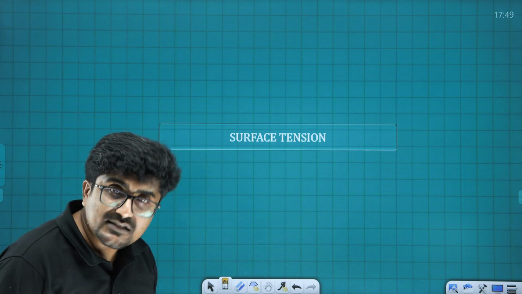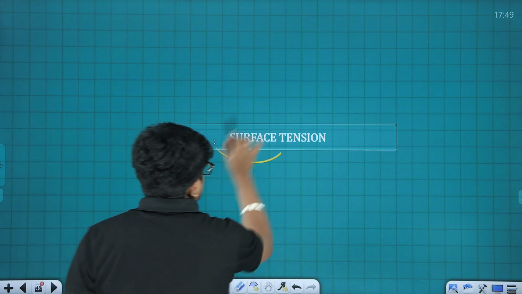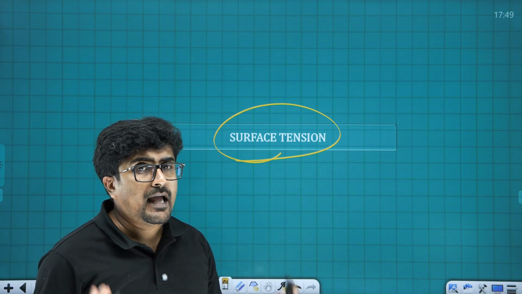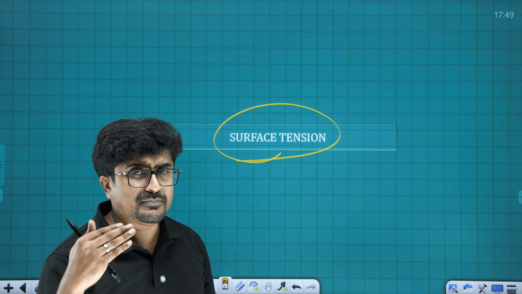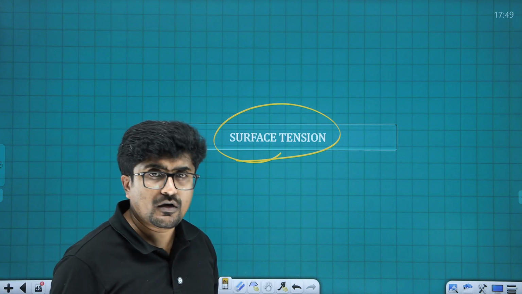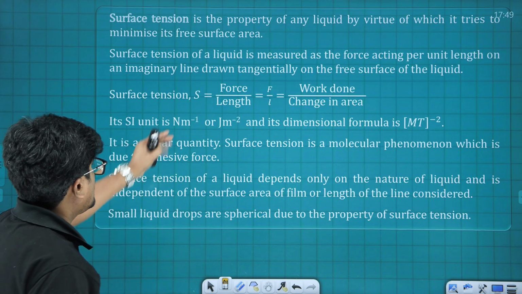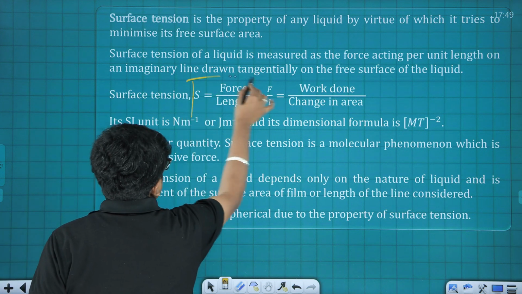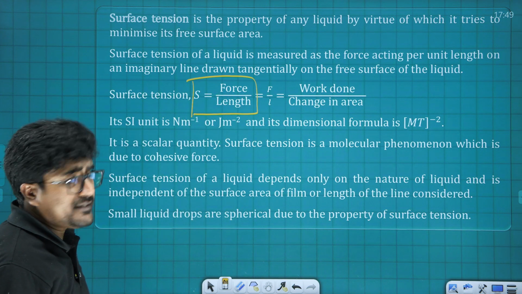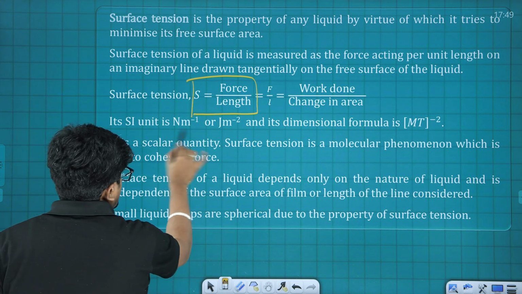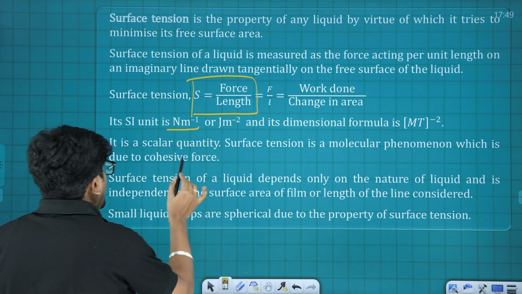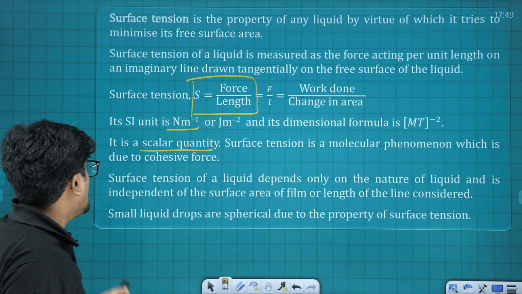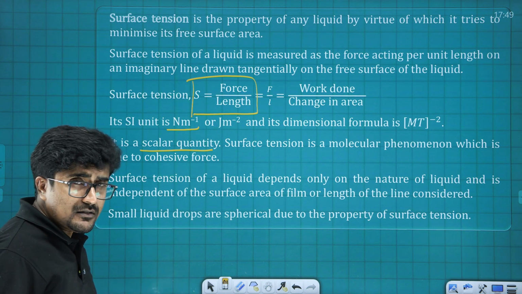Now we are moving to the next topic, that is surface tension. Basically, the force exerted by the liquid per unit length is known as surface tension, that normally happens at the surface of separation between two media, like air and water. The basic equation is: surface tension S is force per unit length. Now a few important points. First is its unit, that is Newton per meter. Next one, it is a scalar quantity.